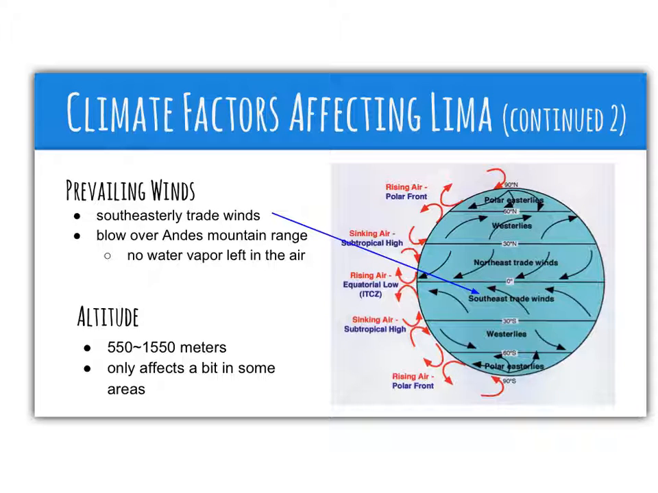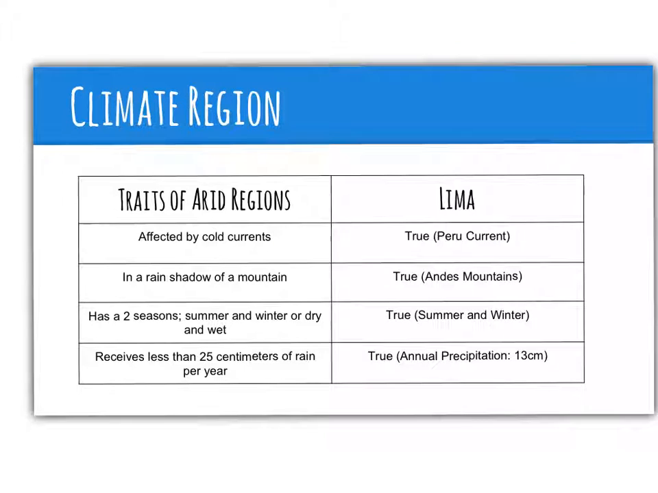Altitude is one of the factors that only slightly affect Lima's climate in certain areas. Lima's altitude ranges from 550 meters to 1,550 meters because it is on the foothill of the mountain, so when you are closer to the mountain range, you have a higher elevation. When you have a higher elevation, your temperature decreases, so this would only affect certain areas of Lima that are closer to the mountains.